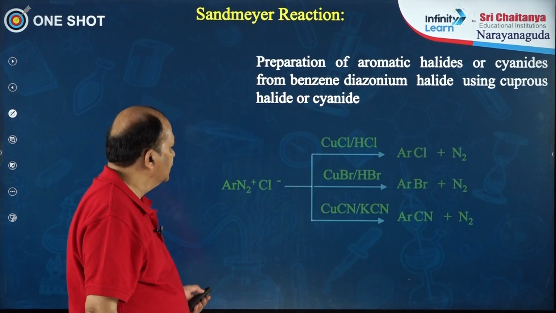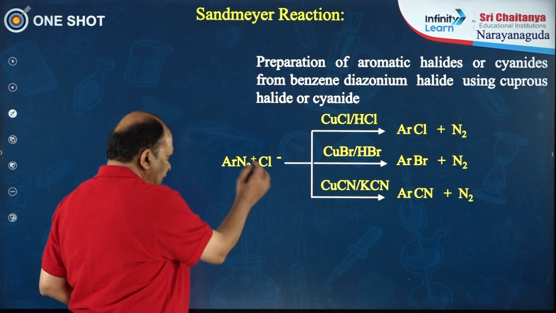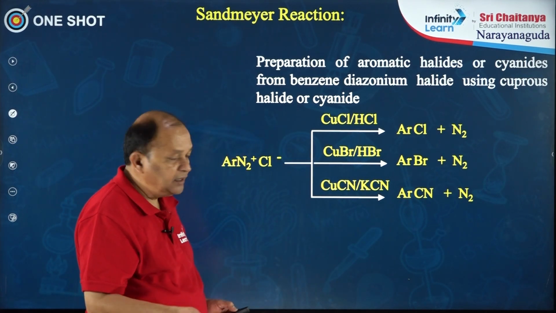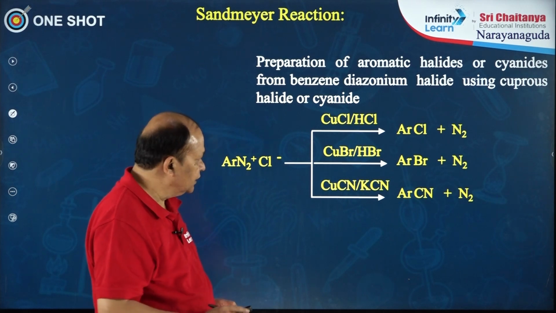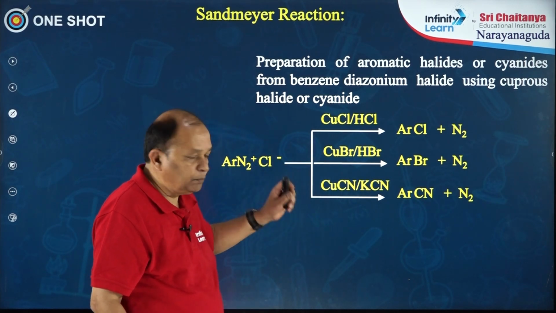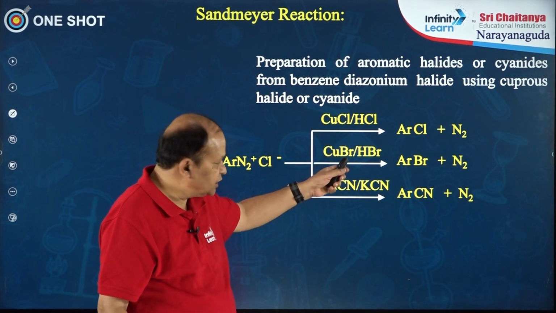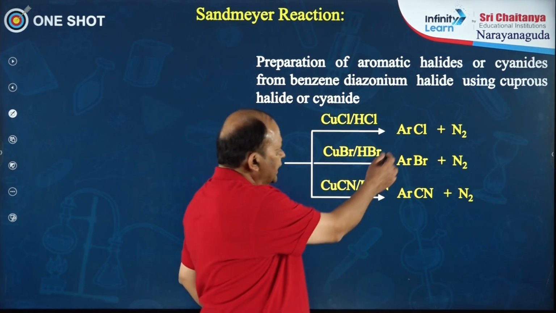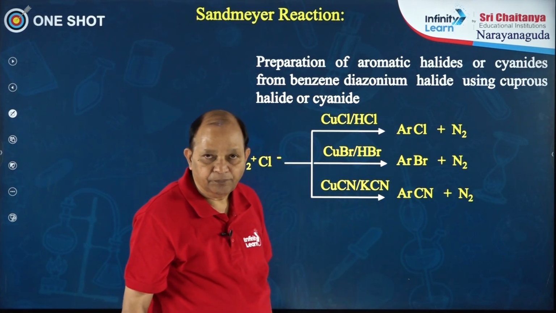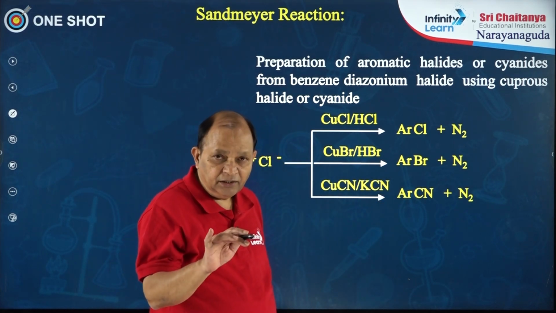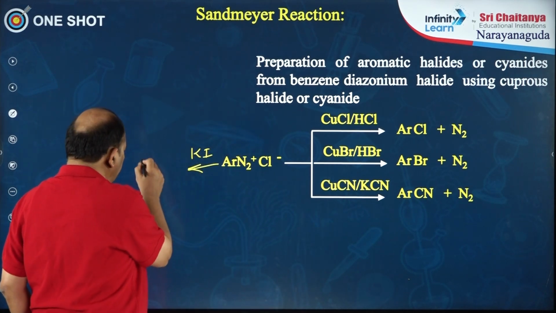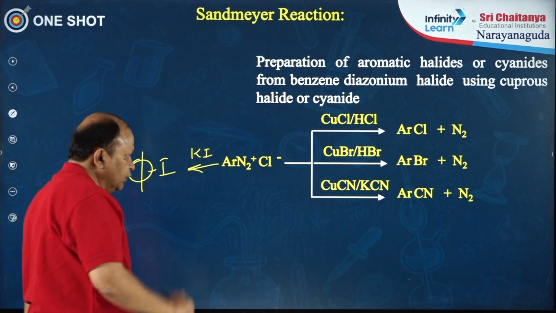Here you can observe the reaction: benzene diazonium chloride on reaction with copper chloride and HCl, or copper bromide and HBr, or CuCN and KCN, that is, cuprous chloride, cuprous bromide or cuprous cyanide in presence of HCl, HBr or KCN, we will get chlorobenzene, bromobenzene or cyanobenzene. If you want to prepare iodobenzene, it is treated with potassium iodide, and then we get iodobenzene.